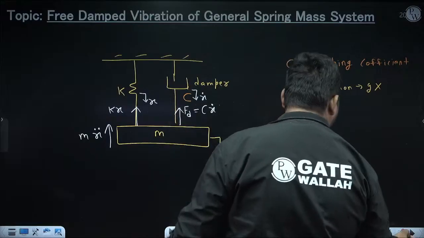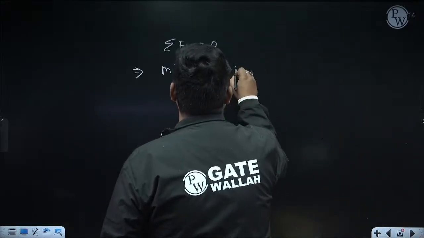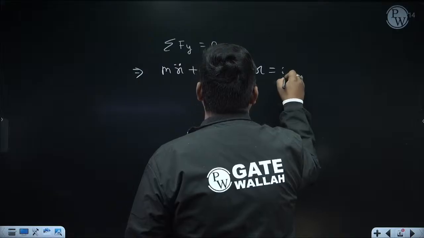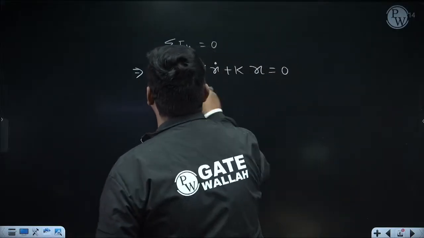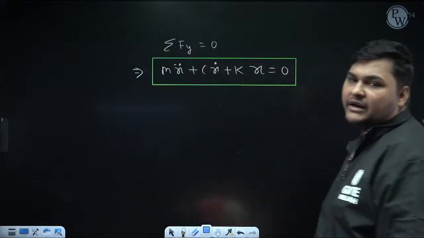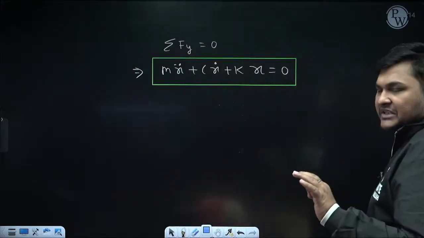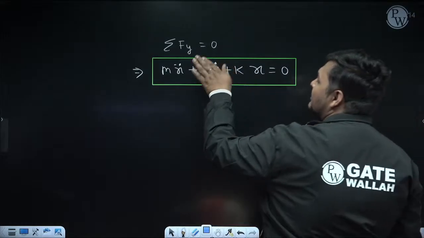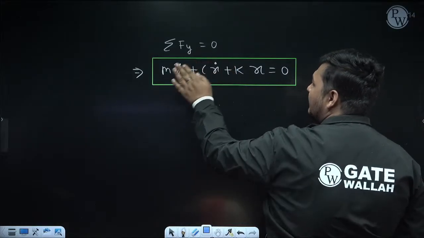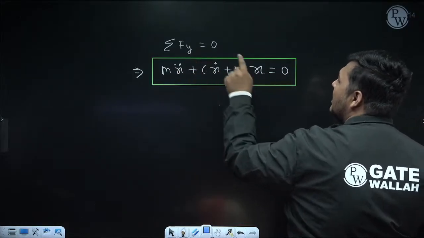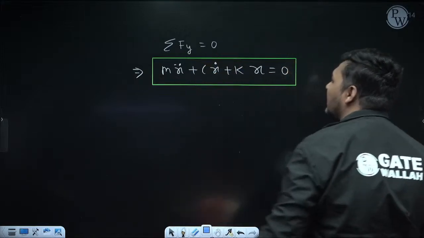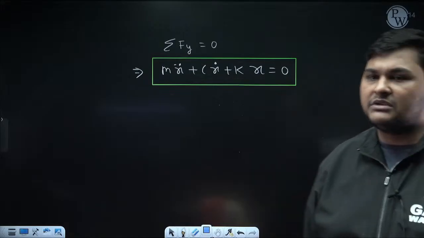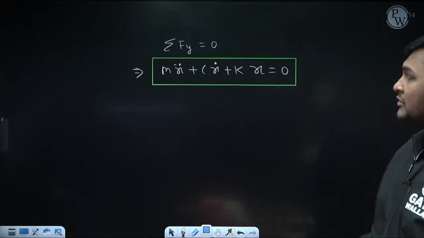Kx is also acting upward, which I am adding, so plus Kx equal to 0. So it is the governing equation of the general case of free damped vibration. This you can remember in your mind directly. In undamped vibration, this c x dot part was not coming. The equation was m x double dot plus Kx equal to 0. But in free damped vibration, in the general case, this damping force, that is c x dot, will also come in this equation. Okay. So you have to remember this equation.